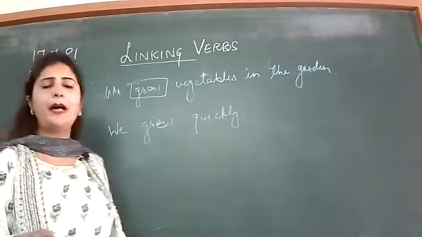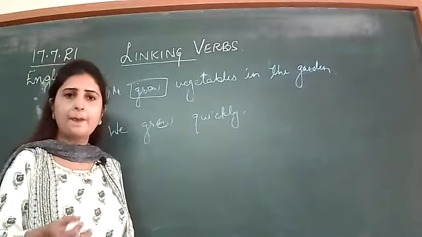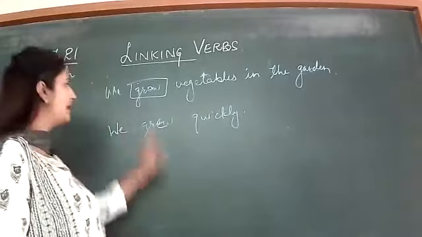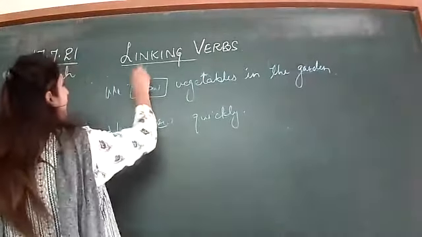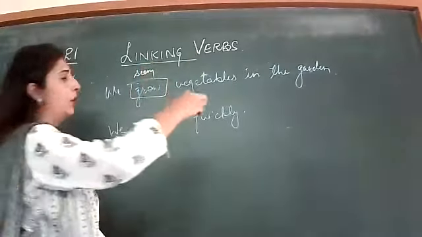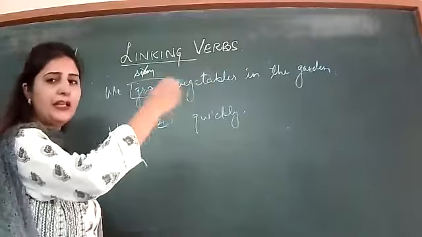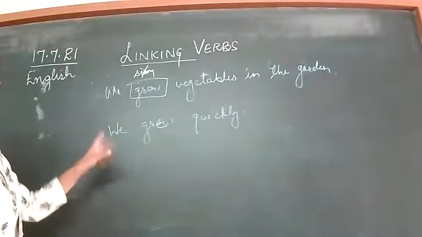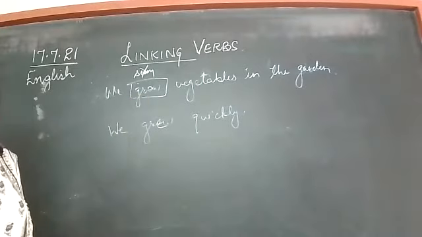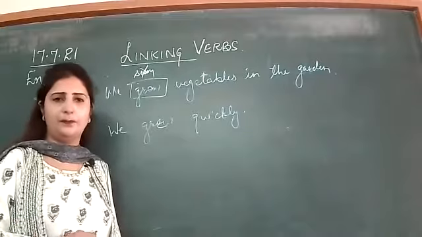True linking verbs, I have told you, are forms of be, seem and appear. Replace it with any one. Is it making sense? Here, we seem vegetables, no. We appear vegetables, no. We is vegetables, no. We are vegetables, no. It is not making sense. So it is not a linking verb. This is the trick here.